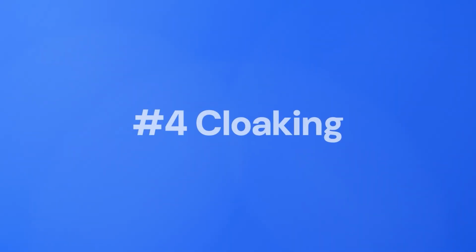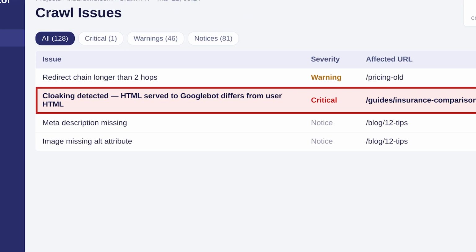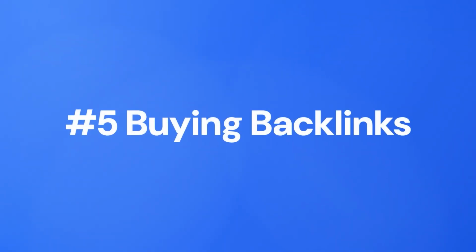Google consolidates duplicate pages and typically only ranks one version, which means the rest of your pages lose authority and visibility. Number four, cloaking. Cloaking is when you show Google's crawler one version of a page and show your actual visitors a completely different version. Some sites do this intentionally to sneak in rankings for content Google would never approve. But others do it accidentally through JavaScript rendering issues or conditional redirects. Either way, Google treats it as a deliberate violation and it can trigger a manual action, which is the harshest penalty in the playbook.